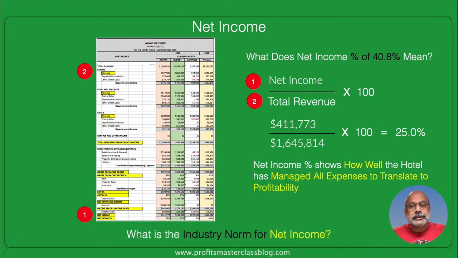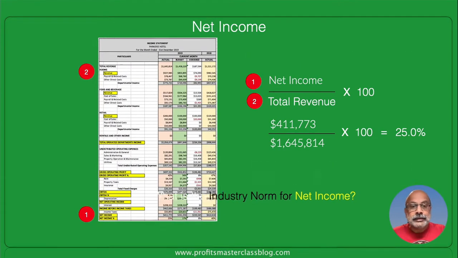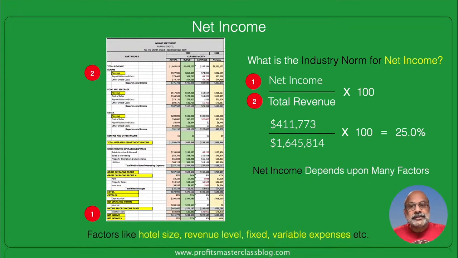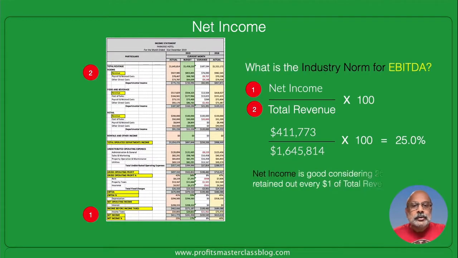Now you would have a question. Is there any industry norm for net income as to where net income should be or what percentage it should be? Well, not really, because net income depends upon multiple factors. It could depend upon the size of the hotel. It could depend upon what is the revenue level. And more importantly, what are the fixed and variable expenses the hotel has, all of which we are going to see shortly. So the net income is good here, considering 25 cents is retained out of every dollar of revenue.